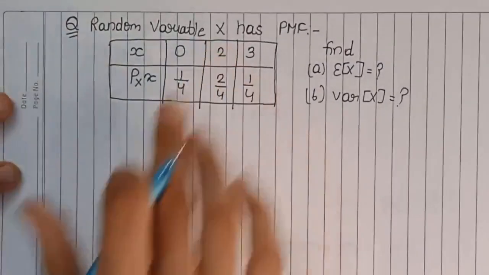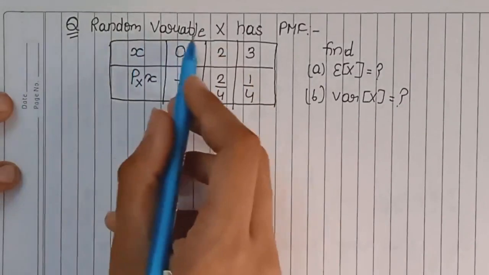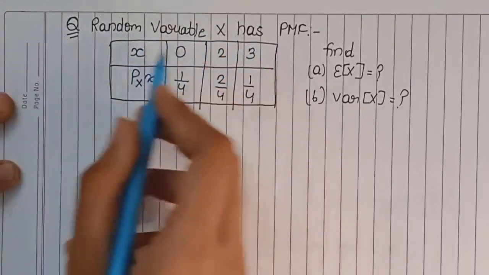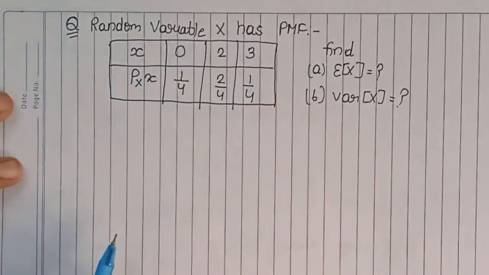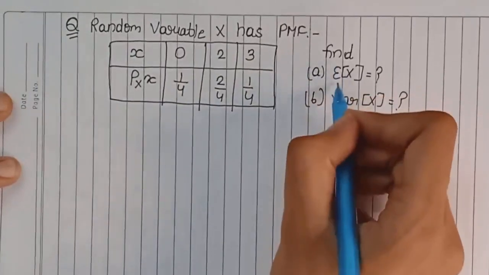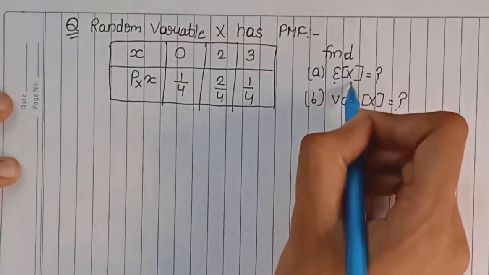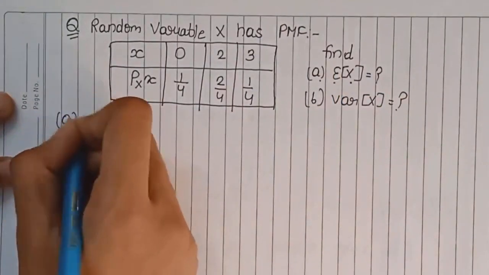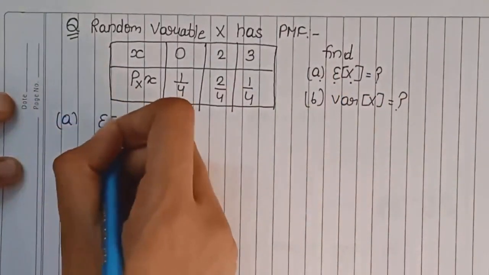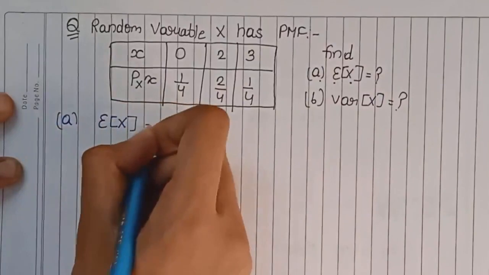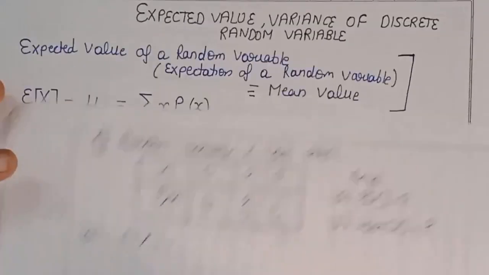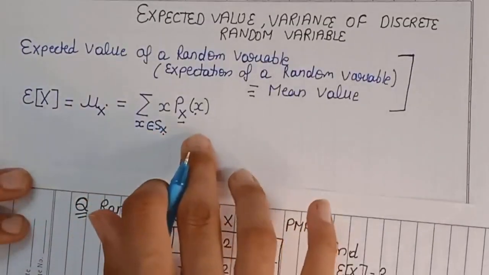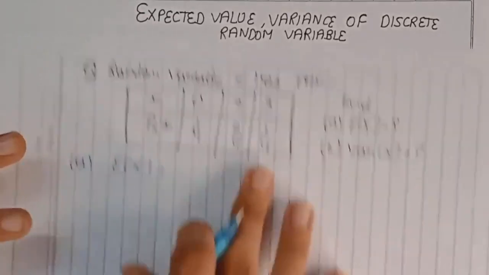So this is the example. We are given a random variable X which has the following PMF. And in this example, we need to calculate the expected value of X in part A. So let us do it. Now here we need to find the expected value of X, so you must remember this formula for the calculation of expected value of a random variable.